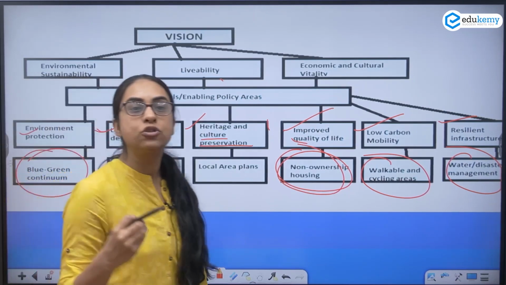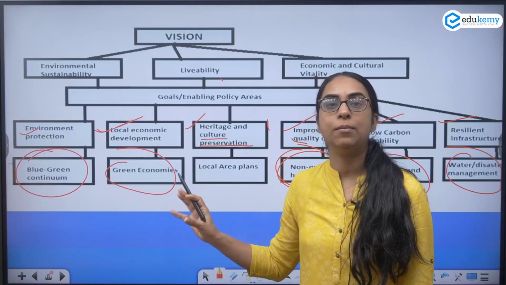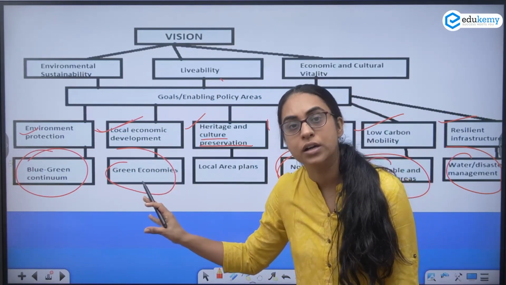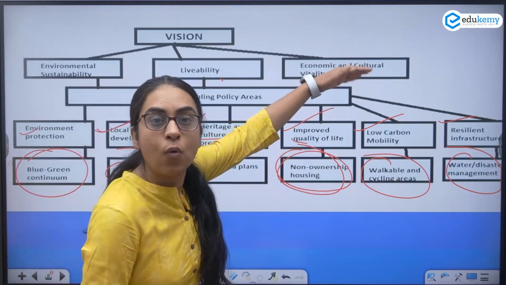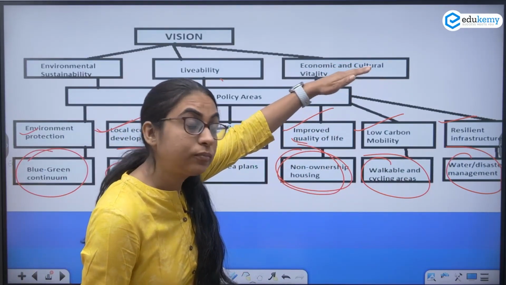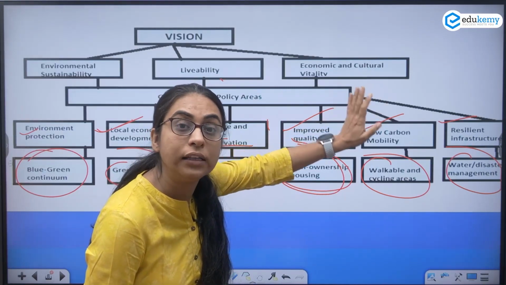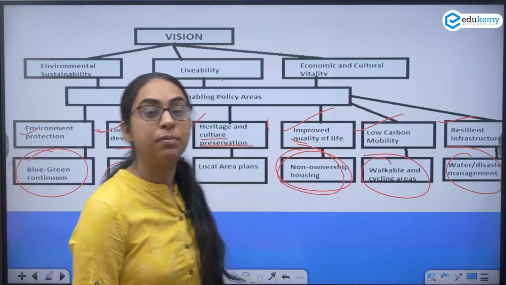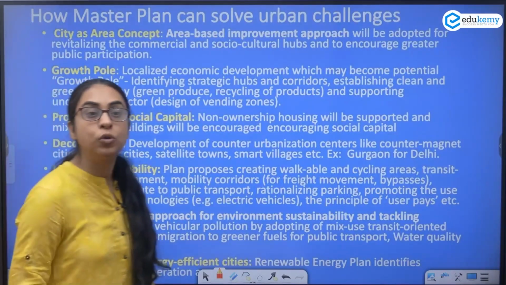If you make a list of these 10 to 15 words, you will be able to address them in all your settlement questions. So we started off with the challenges in Delhi. Then in a schematic, we showed the provisions of the master plan for Delhi. After this, we'll have to come to the main point.